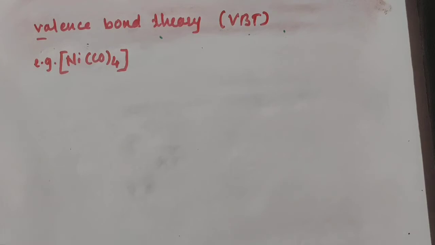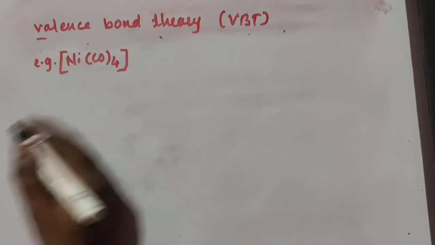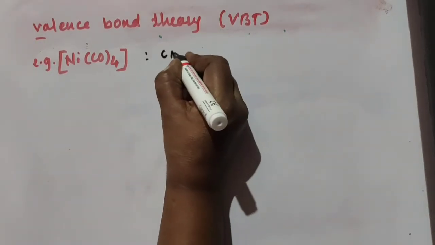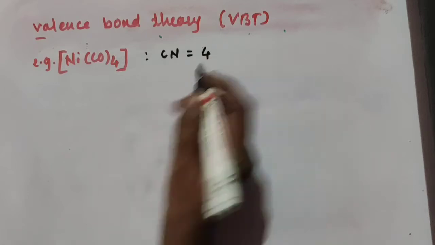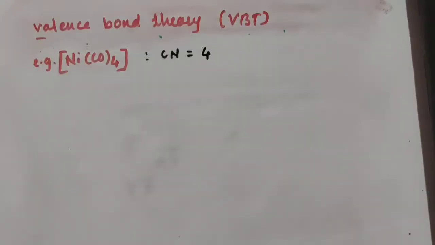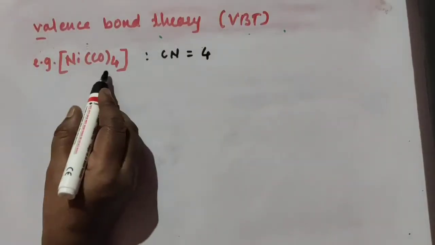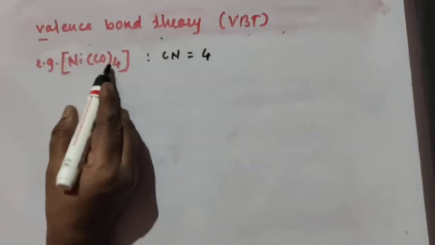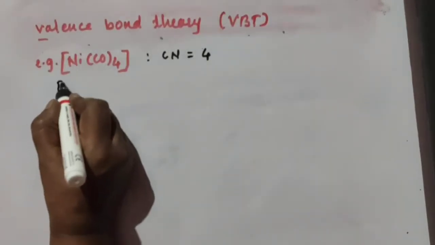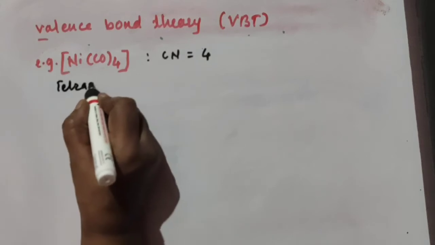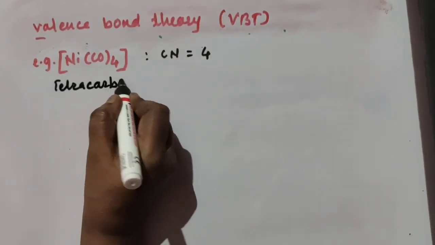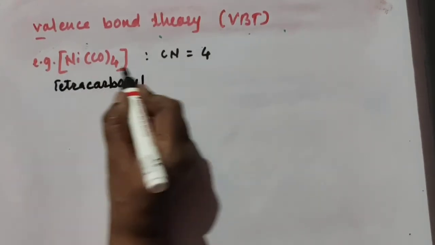So for nickel, we'll find out the electronic configuration first. Coordination number is 4. Then, what is the name of this compound? Tetracarbonyl nickel. I'll write the name also, tetracarbonyl nickel.